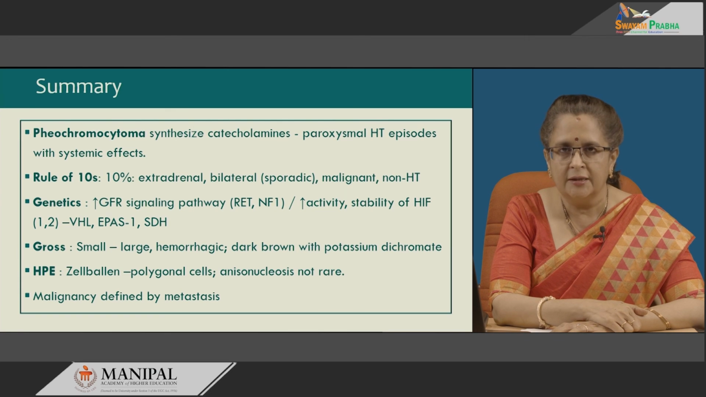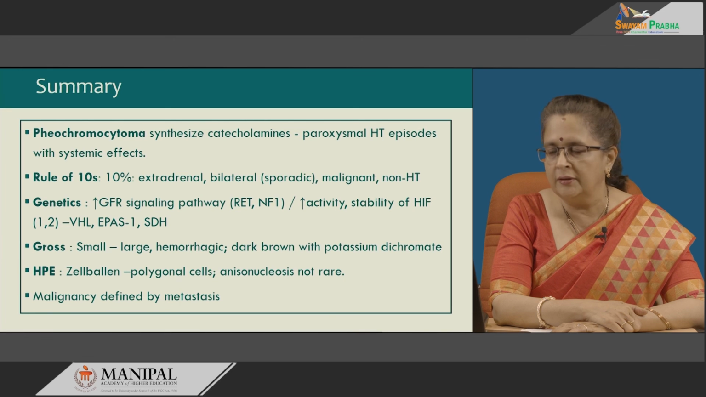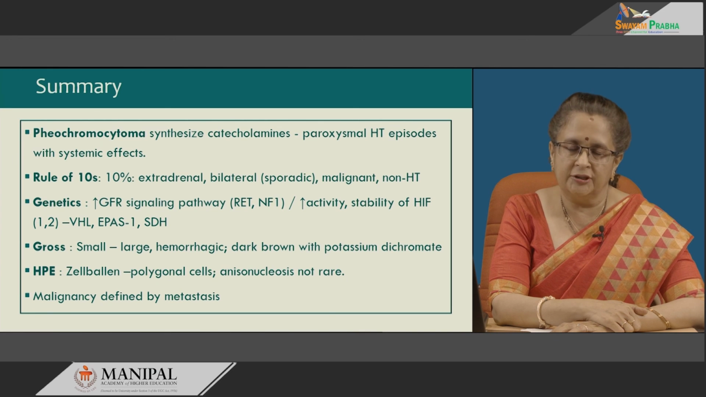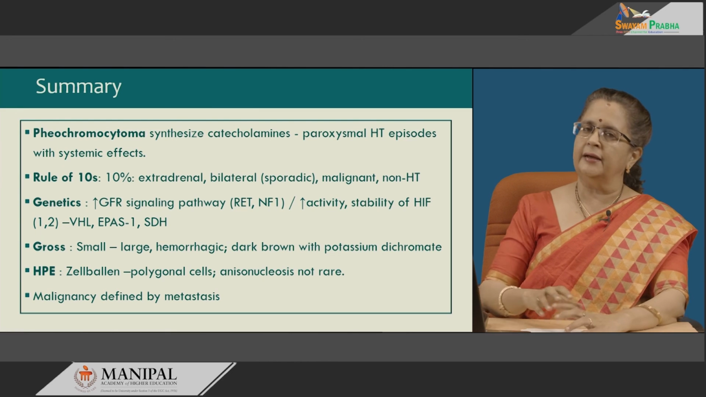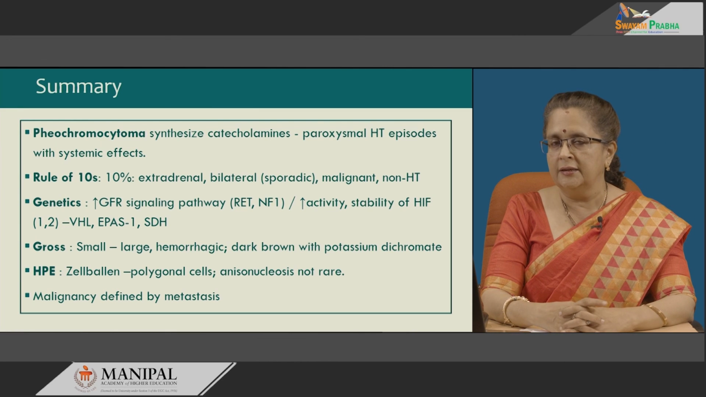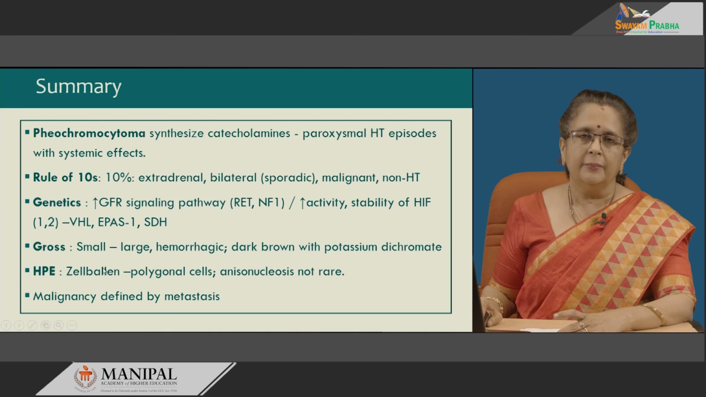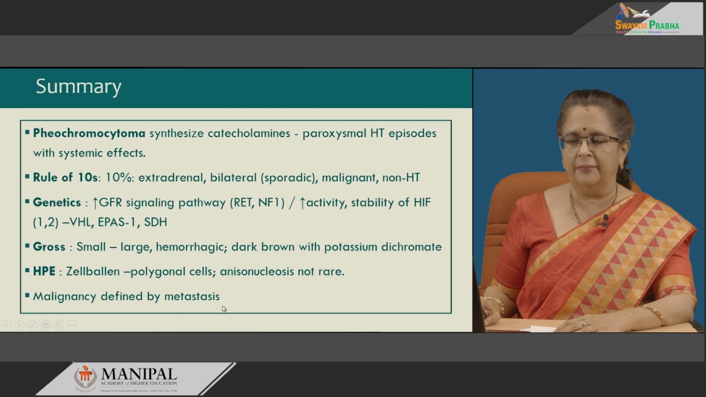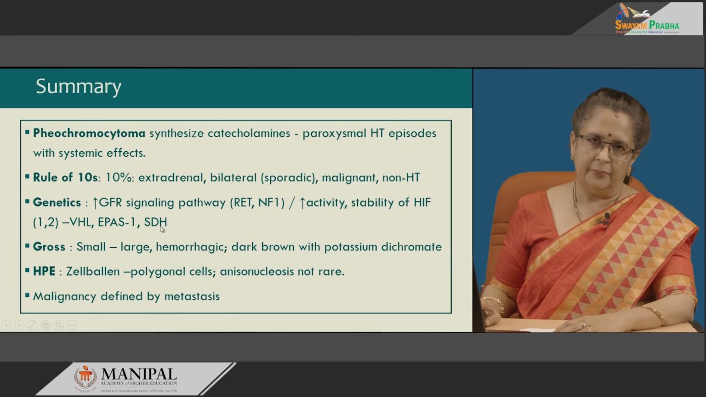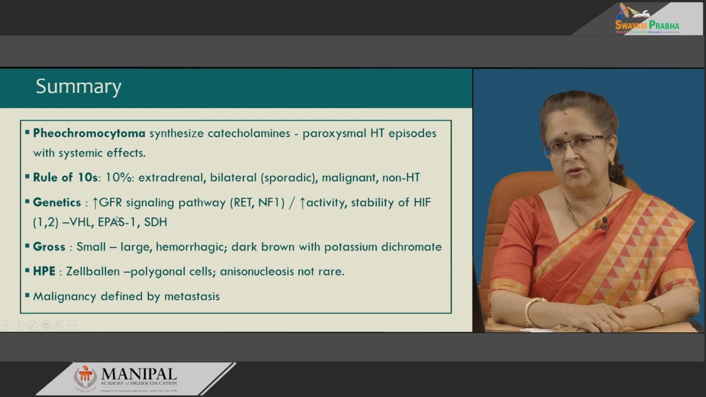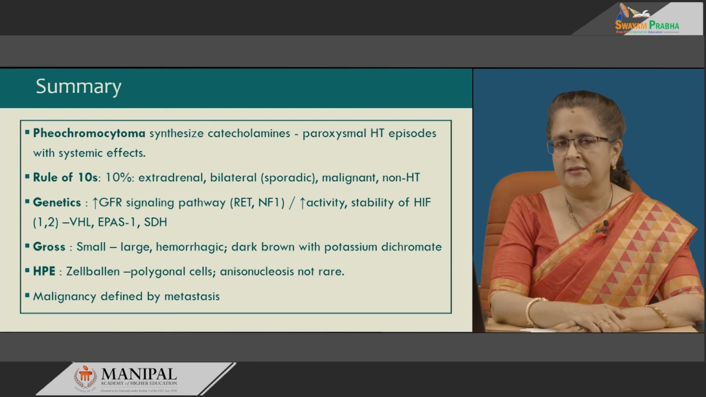Grossly, these are small to large, can have hemorrhage, necrosis, etc. in the larger tumors, and stain dark brown, that is the chromaffin reaction when it is treated with potassium dichromate. Histopathologically, characteristic features are the neuroendocrine cells, they are moderate to large sized with stippled chromatin nuclei which are oval, inconspicuous nucleoli, characteristically seen in Zellballen pattern.